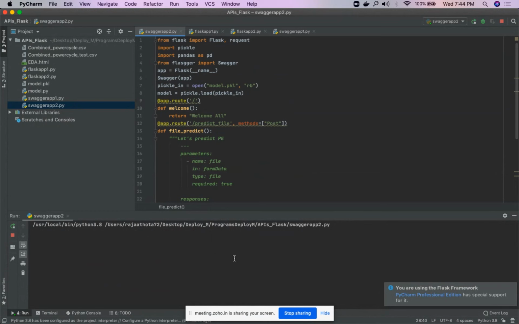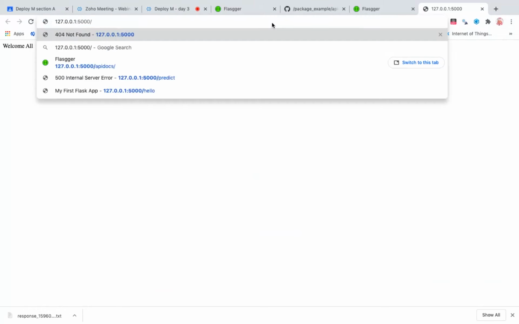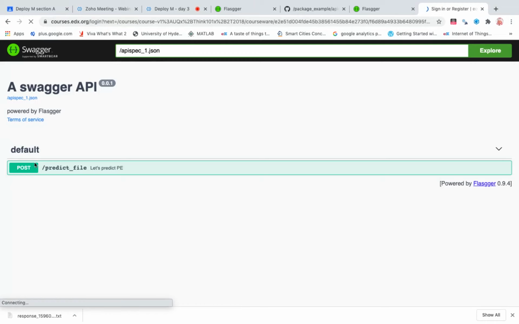When I'm running it, it will start the local server. Once the local server is started, I can open it here. In the default page, if you enter /apidocs, your Swagger API will be up and running. So here you got the post request.